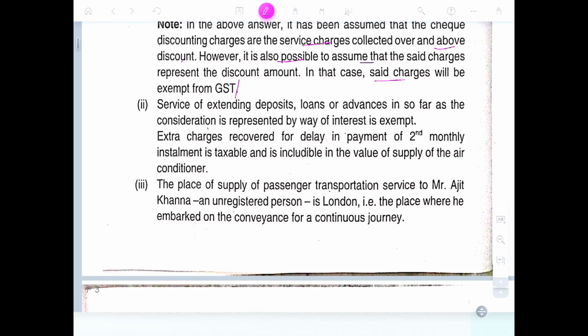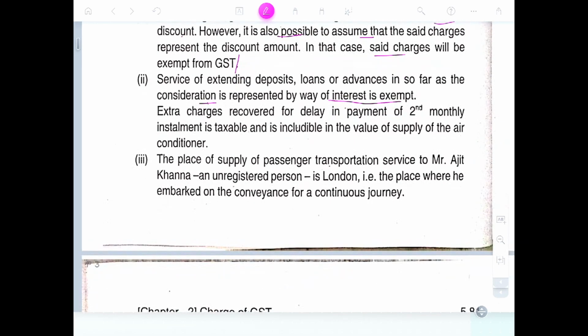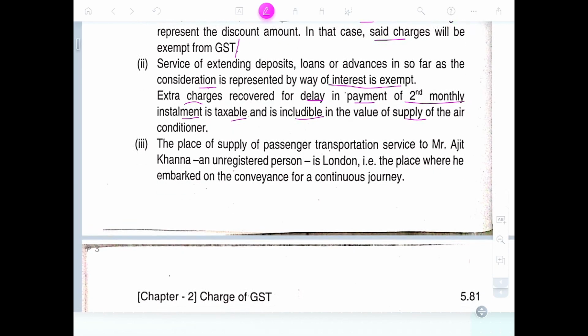Services of extending deposits, loans and advances are exempt so far as the consideration is by way of interest. The extra charges recovered for the delay in payment of the second monthly installment are taxable and includable in the value of supply of the air conditioner.